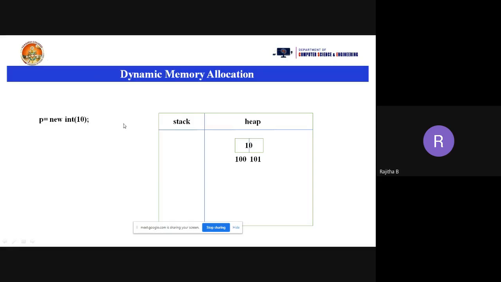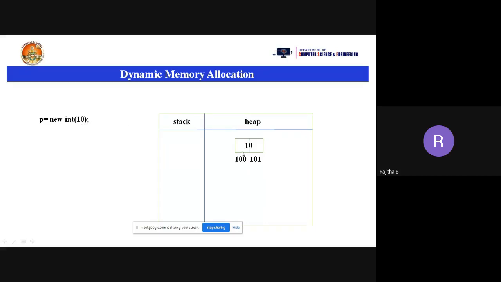For this 10 value, the memory is allocated in the heap area. Is this clear? The memory will be allocated in the heap area. Why? Because I am allocating the memory for the 10 at runtime. So the memory is allocated in the heap area. So how much memory will be allocated? What is the type of 10 here?